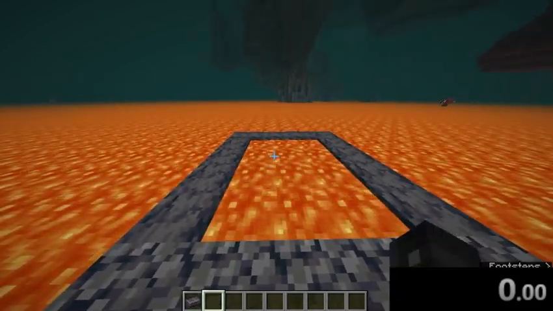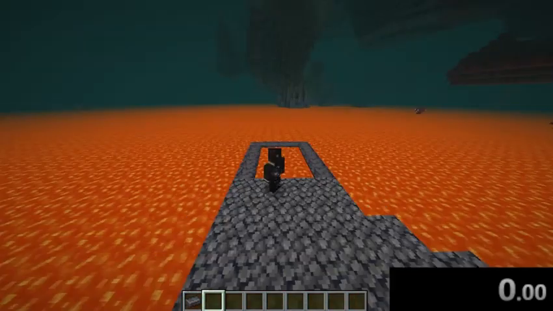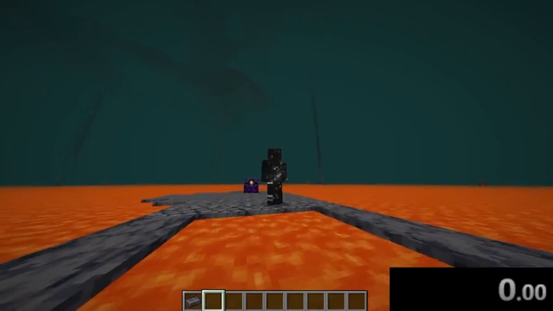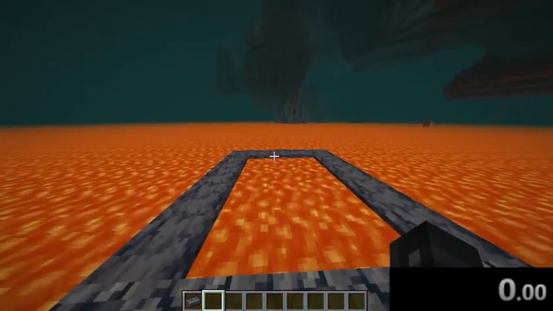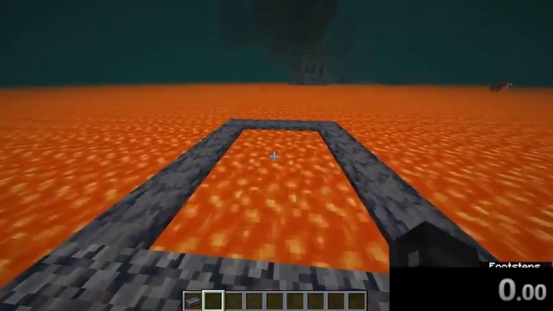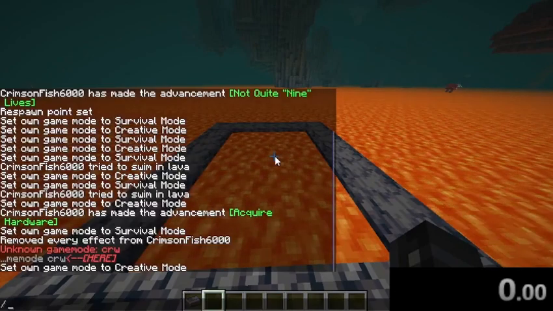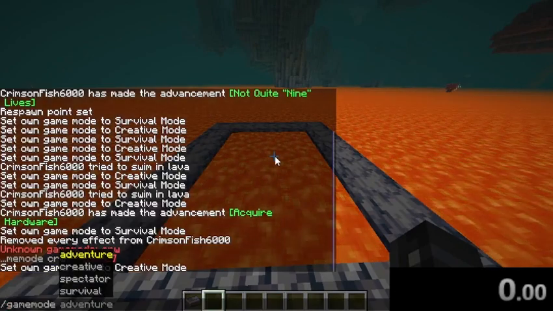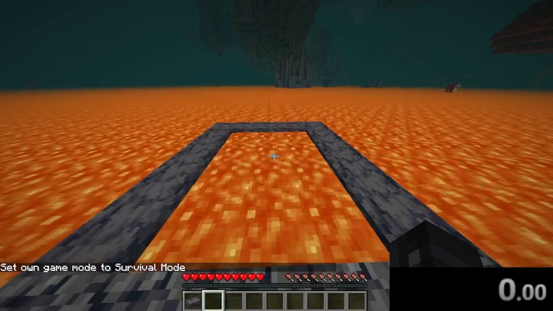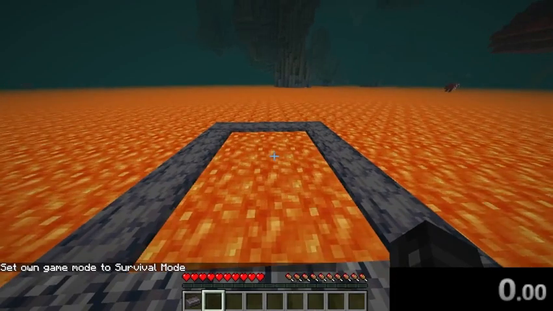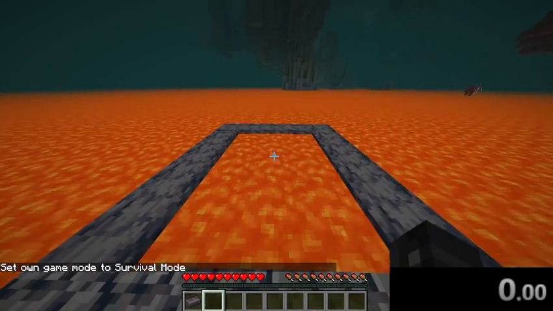So here, as you can see, I'm not wearing any bit of armor. I will jump into this lava, and then we'll see how long it takes for me to die. Let me set my game mode to survival. Cool. Now I'll start my timer as soon as I'm in the lava. So ready? Let's count down. 3, 2, 1.